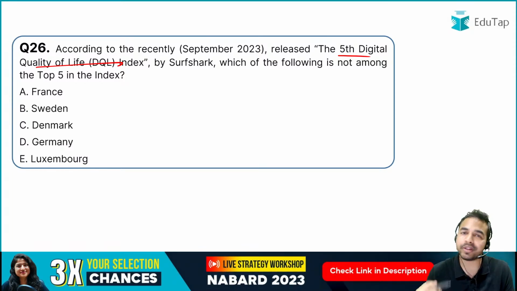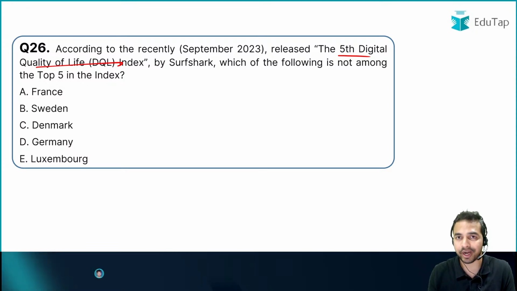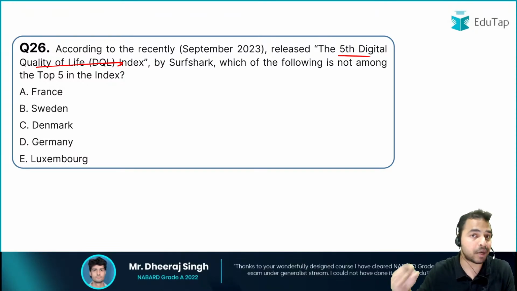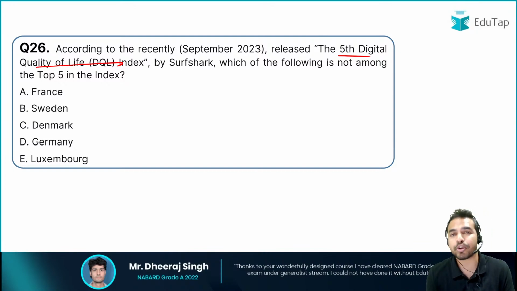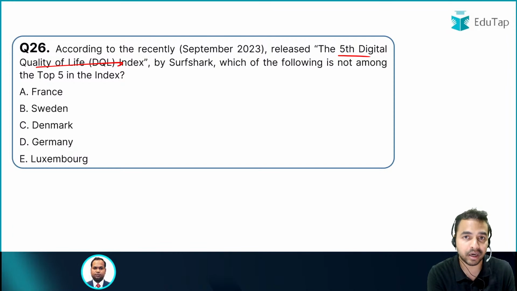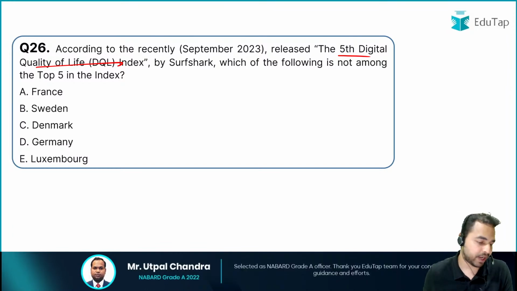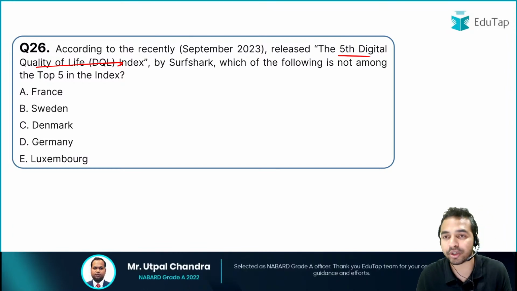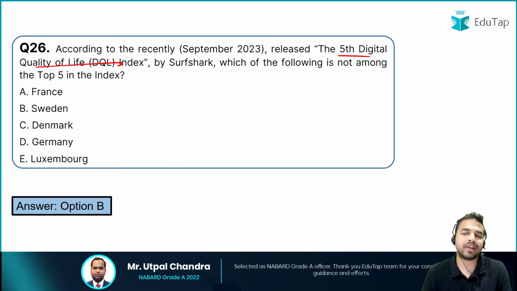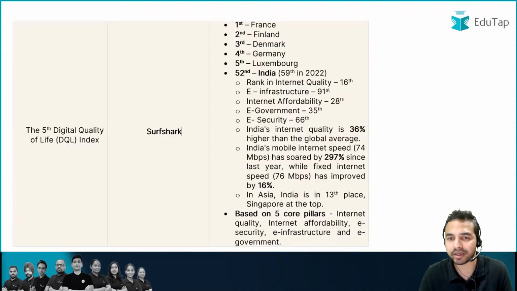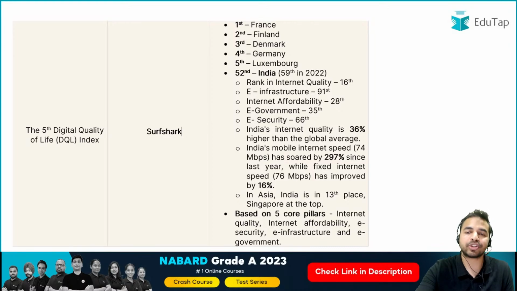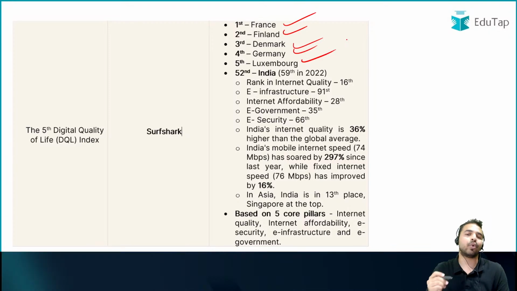So let me tell you, in this session I have brought the questions on both kinds of trends, that is the changing trend which we have seen in the RBI Grade B Officer exam, and also the kind of questions which were asked in the previous year exam of the NABARD Grade exam, and that is why they are really very important to be covered. When I talk about the right answer here, guys, it is Sweden which was not a part. जब हम बात करते हैं top 5 की, France was on top, Finland था second position पे, followed by Denmark, Germany and Luxembourg in the third, fourth and fifth position.